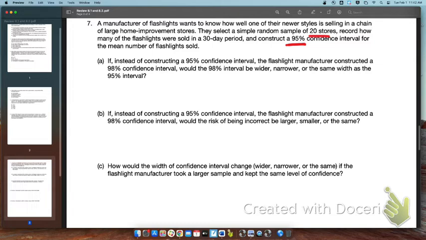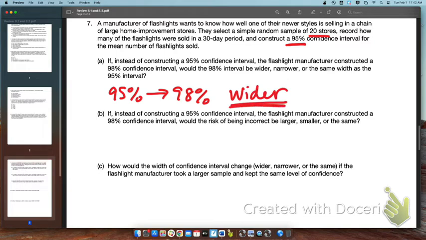So if I'm going from 95% to 98%, my interval is going to get wider. It's getting wider because I have more options to be right. I'm increasing my percent chance of being right, and a wider interval has more options in it. So that's why I am more confident.